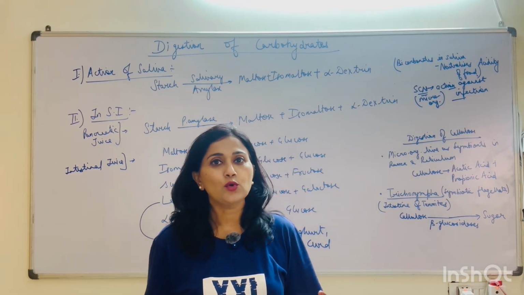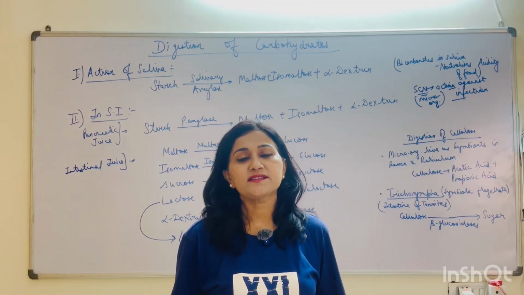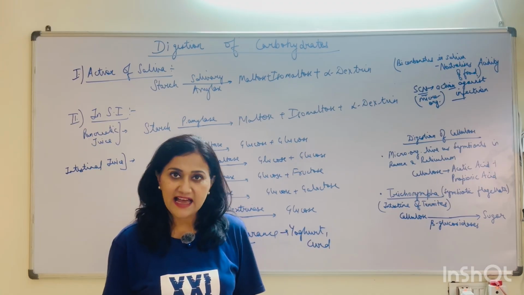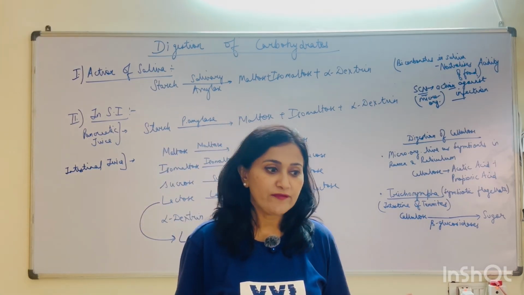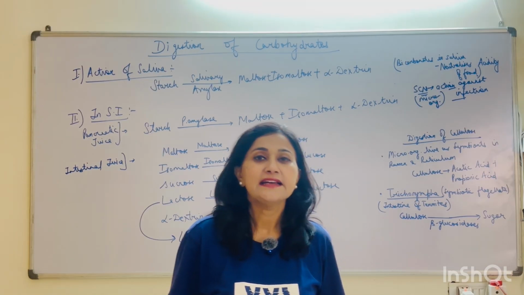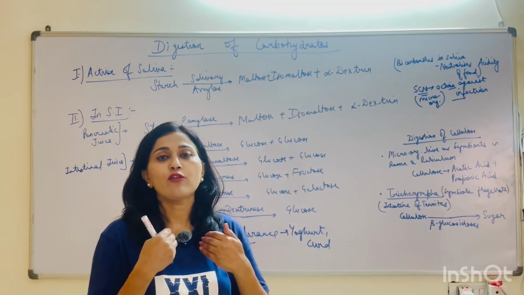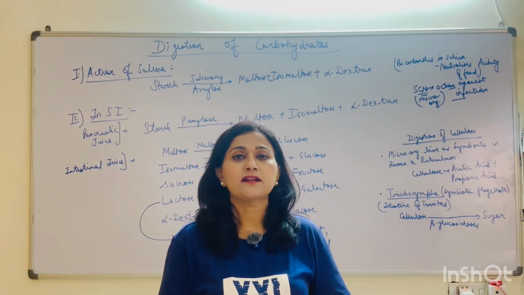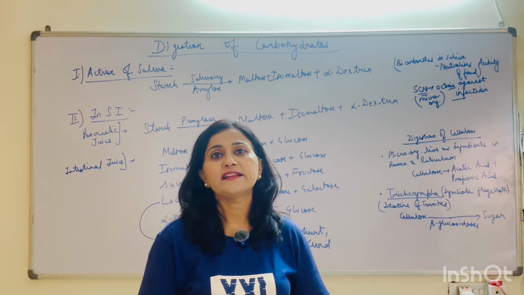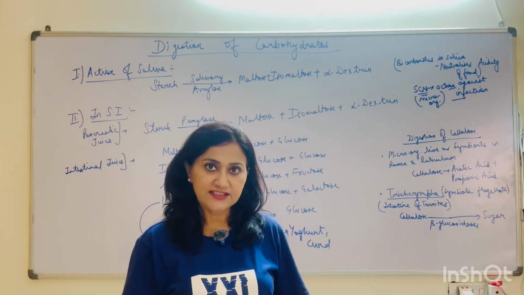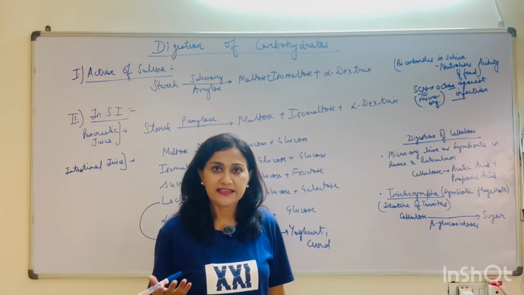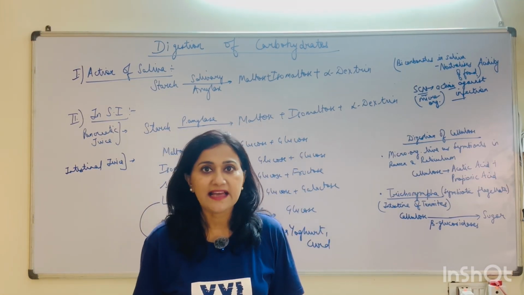Cellulose, as you know, is the carbohydrate component which is present in the green leafy vegetables, and we human beings do not have a cellulase enzyme to digest this. When we take green leafy vegetables in an uncooked form, in the form of salads, we take them for improving the bowel movements, that is the peristaltic movements of our digestive system. Because we cannot digest it, it moves along and improves the peristaltic movements, and that is why it is recommended that salads are good for our health and we should take them.